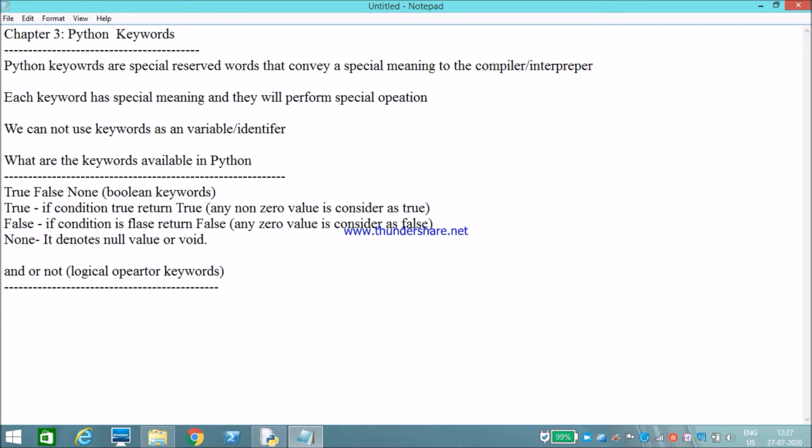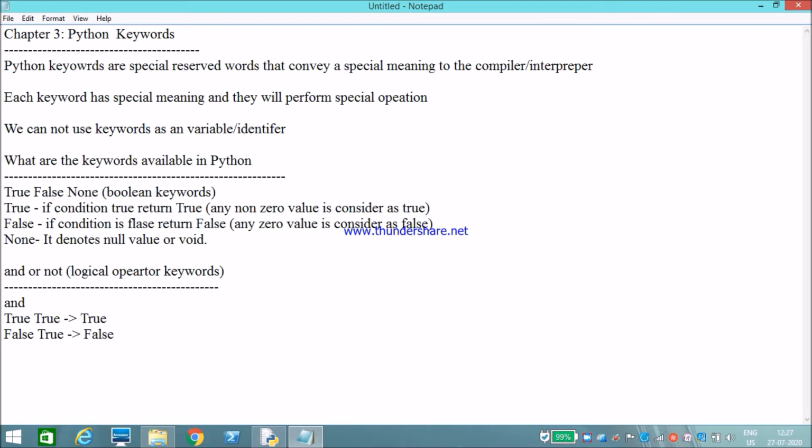Okay, and means the conditions, like if both are true, then it will return True. If both conditions are true, it will return True. In the rest of the cases, it will return False. If one condition is false and another one is true, then it will return False.